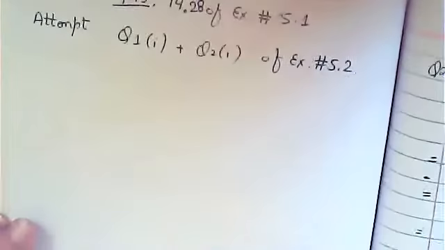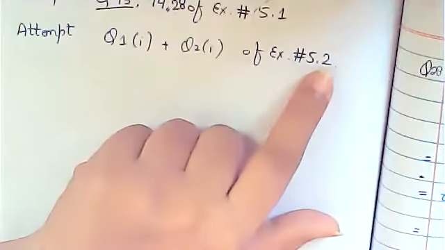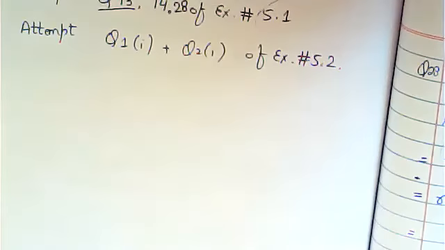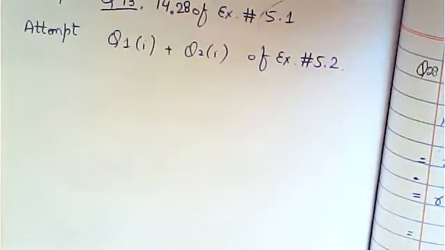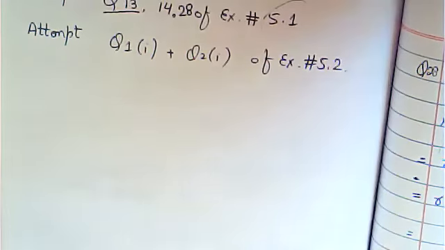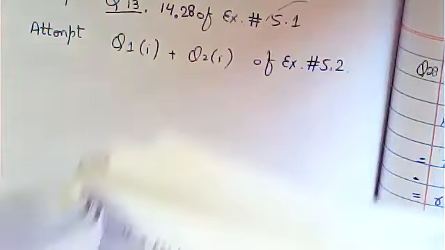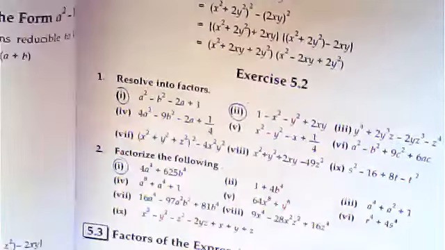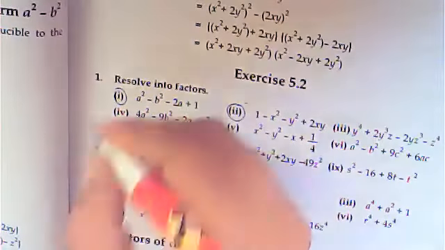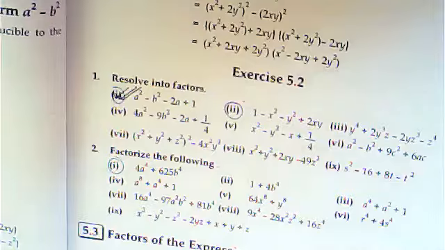Now the next question is that you have to attempt question number 1, part 1 of exercise 5.2. You can attempt it. This is a simple and easy one. This is your exercise 5.2, and you have to attempt this question. Everyone please start.